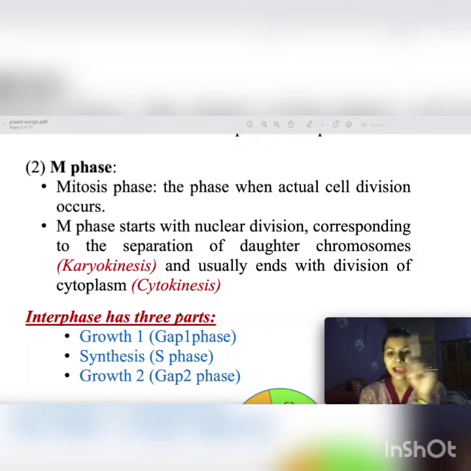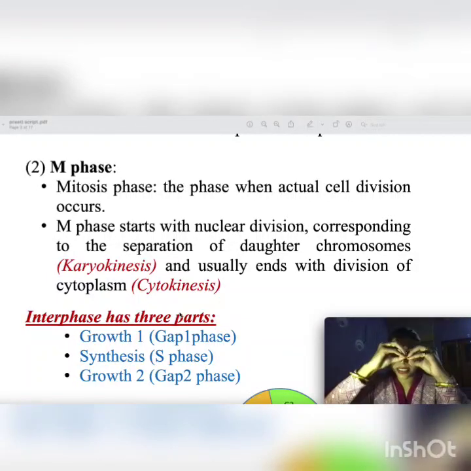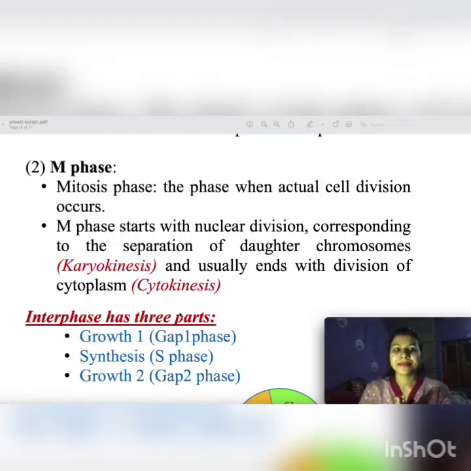Now M phase. Interphase, M phase, interphase, M phase. In M phase, the mitosis phase, is when cell division actually occurs. The cell will prepare in interphase and division will be in M phase. M phase starts with the nuclear division corresponding to the separation of daughter chromosomes.